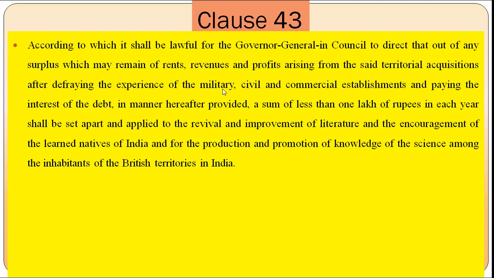Everywhere they were doing some work for the Company, but according to Clause 43 they also had to do something for the people of India, by providing them knowledge or establishing educational institutions. They also focused on education, that is Clause 43.